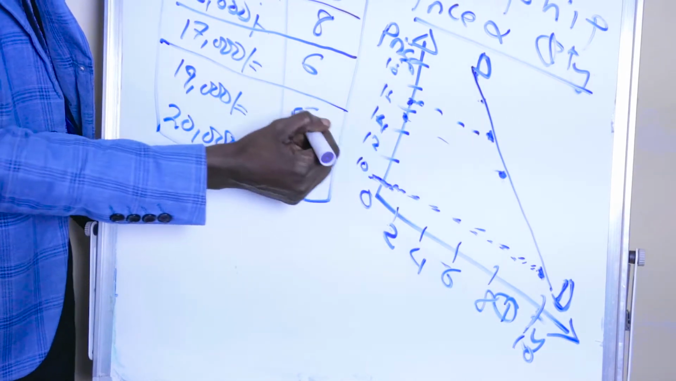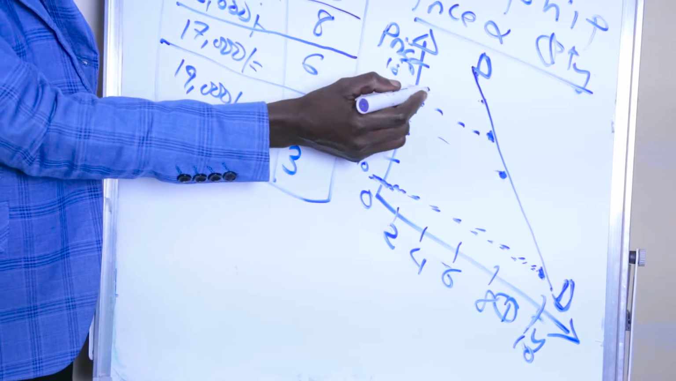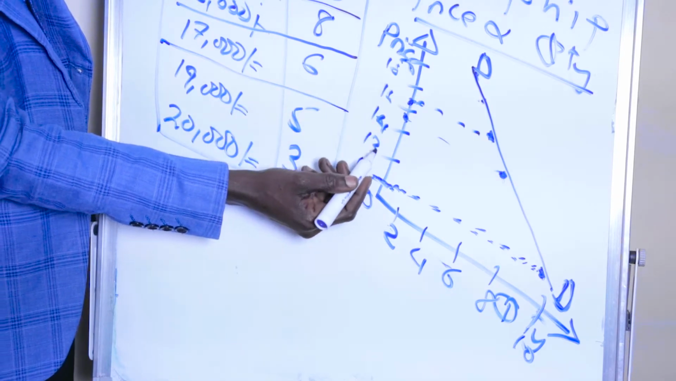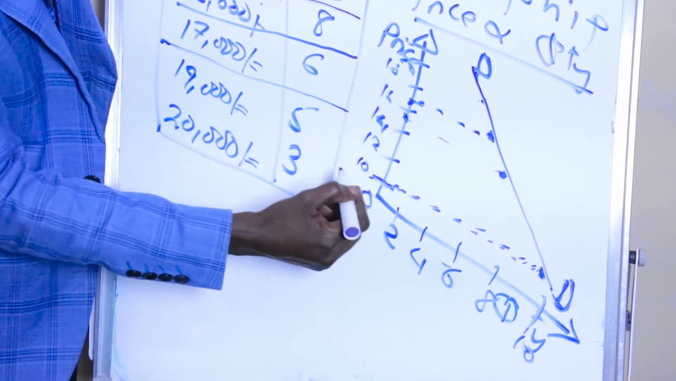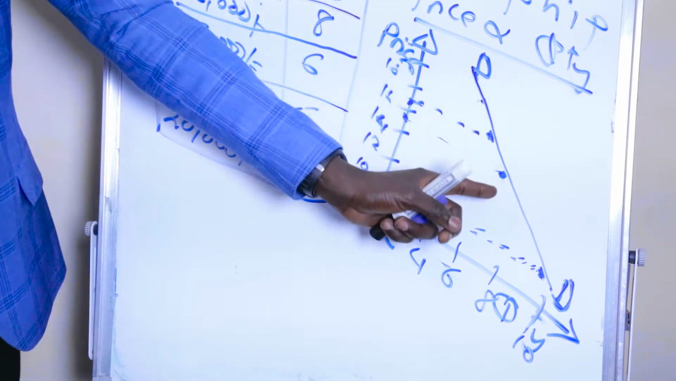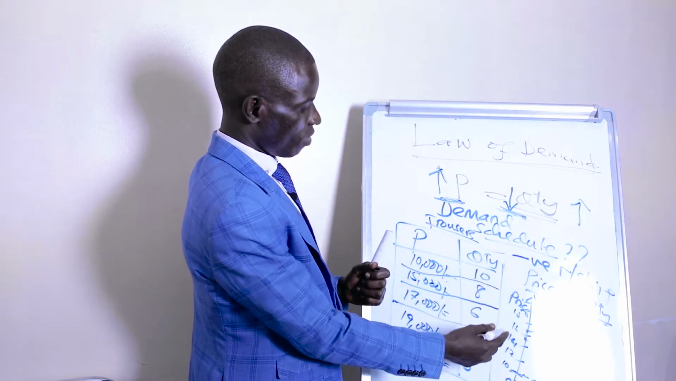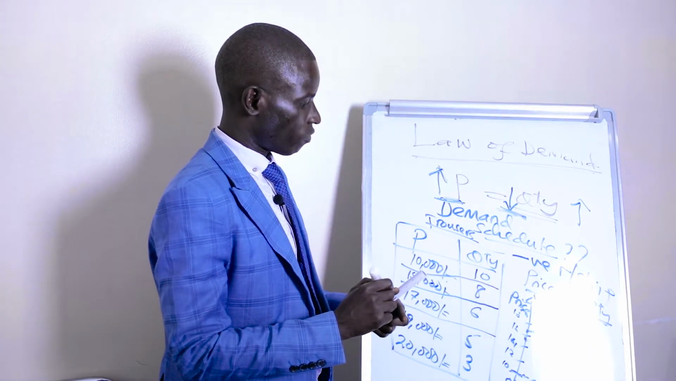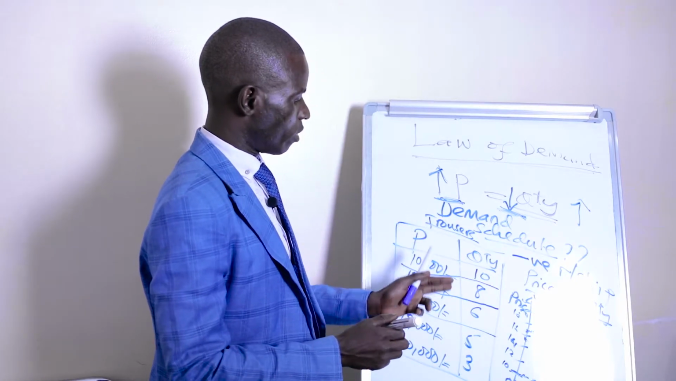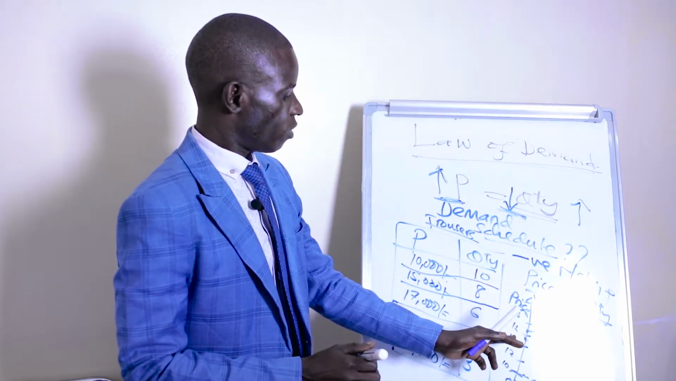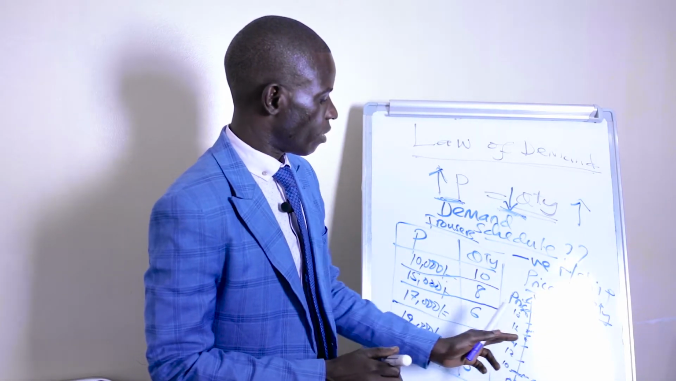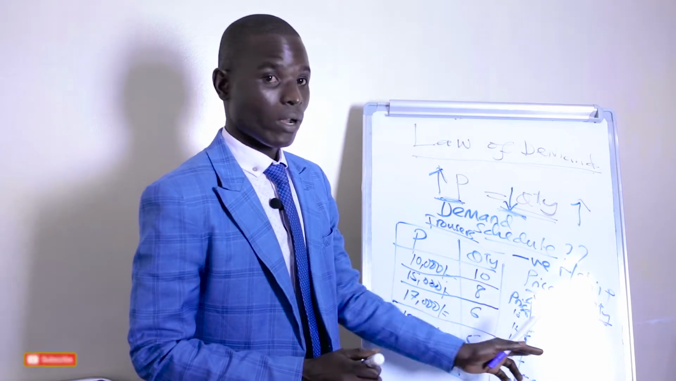You can see from the graph that as the price is increasing, the quantity demanded is decreasing. This is what we call the demand curve. This is how the demand curve is constructed from the demand schedule. So the demand schedule and the demand curve are related.